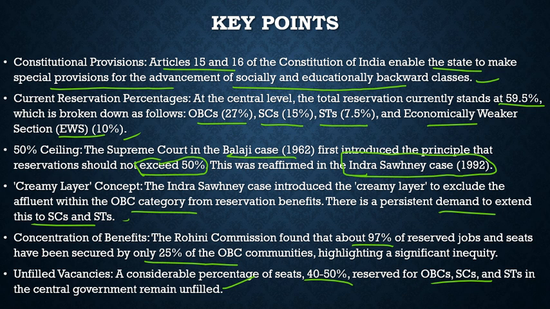But at what level? If you ask me what the answer should be, I would say it should not exceed 50%. Because while giving benefit to them, you are in a way not being just to the general people. So this is the issue. The government has to balance everything here. This was the idea given in the article. Let's see what kind of question can be asked from the article here.